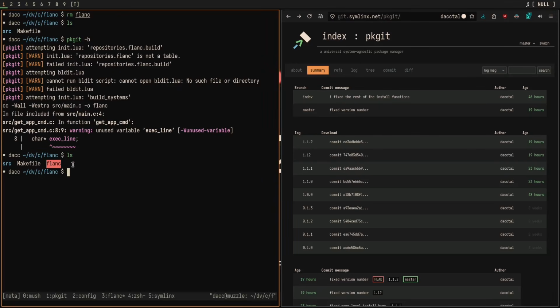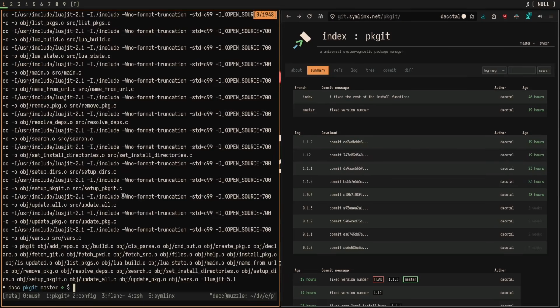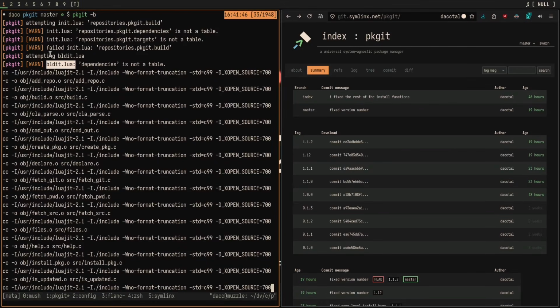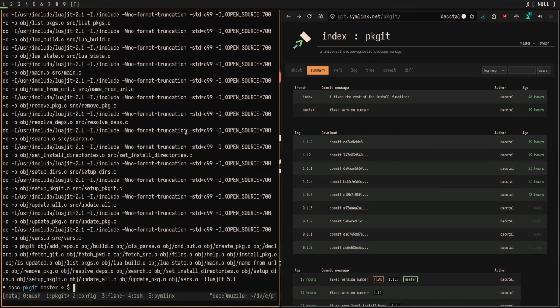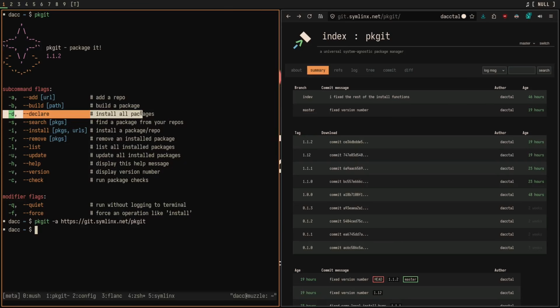But you can see here I do have the actual binary compiled on my system. And this will actually do something very fun if you're in a directory that has a bldit.lua in it. In this case, we're going to go into the pkgit one. We have a bldit.lua. Let's make clean on this. That way we have no objects or binary to see. And then we can do pkgit -b again, and it used, I don't know if you noticed this, it used the bldit.lua to compile pkgit. My favorite way of describing this is a meta build system. You're basically consolidating all build systems into one and then using that everywhere. This can also be pretty useful if you want to install packages locally, but we'll get into that in a second. The next command on the list is declare.